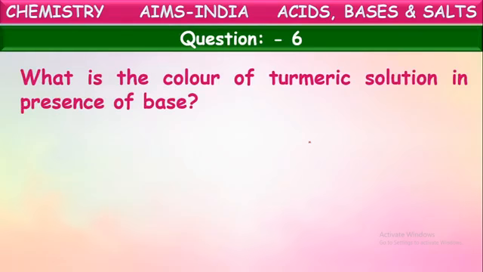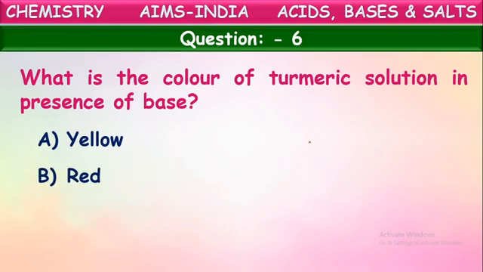What is the color of turmeric solution in presence of base? Yes, we told turmeric powder or turmeric solution is also used as a natural indicator to identify acids and bases. And what color changes does it show with the acids and bases? Let us see here. They're asking the turmeric solution color change with the base.